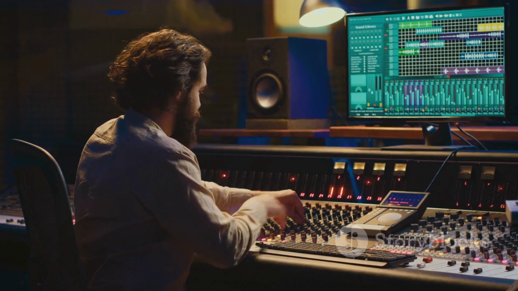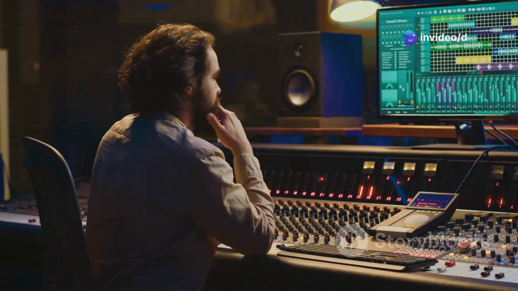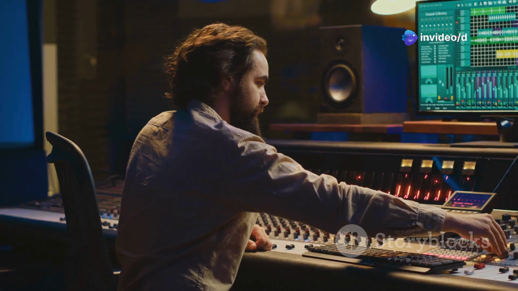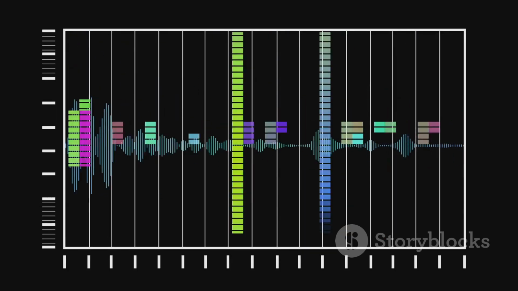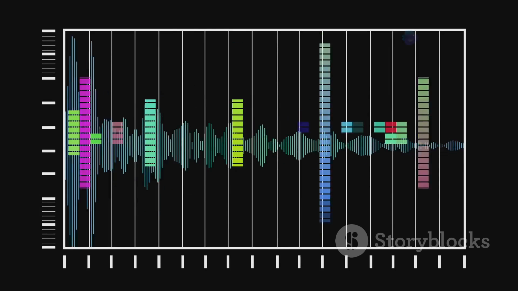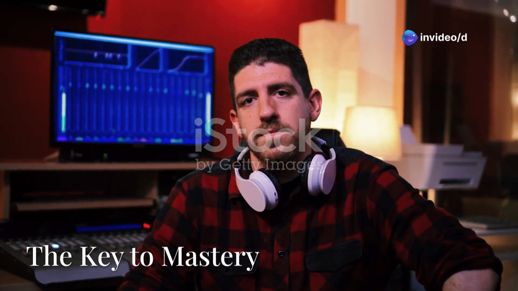EQ can also be used creatively to enhance the emotional impact of your music. By boosting or cutting certain frequencies, you can add character and emotion to your tracks. For instance, boosting the high frequencies of a vocal during a chorus can add excitement and energy. This technique can make the vocal stand out and give the chorus a lift, making it more impactful for the listener.